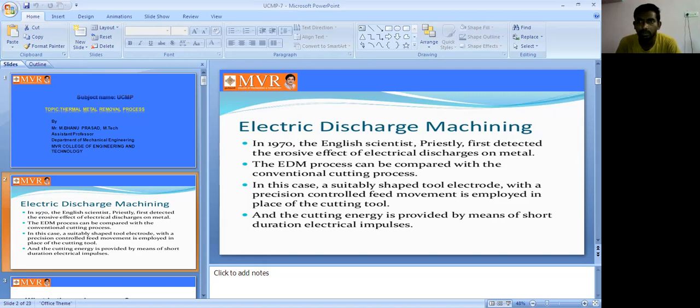In our previous lecture, we discussed two different topics. The first one is mechanical-based energy, which is nothing but the ultrasonic machining process. That was the first unit. The second topic, the second unit, was the electrochemical machining process.